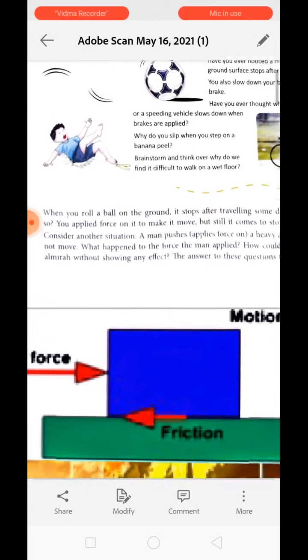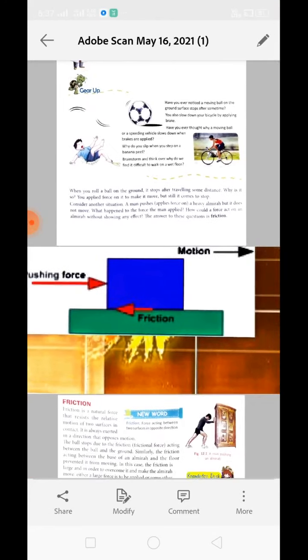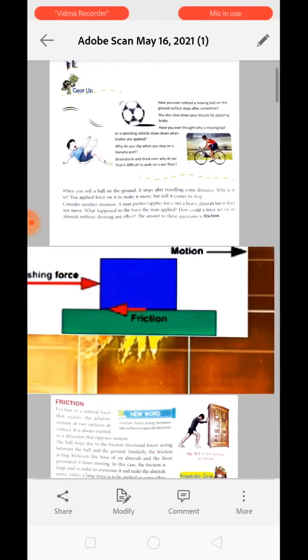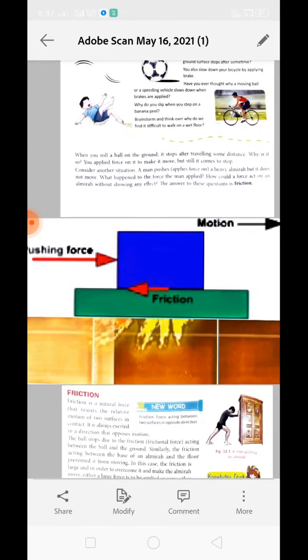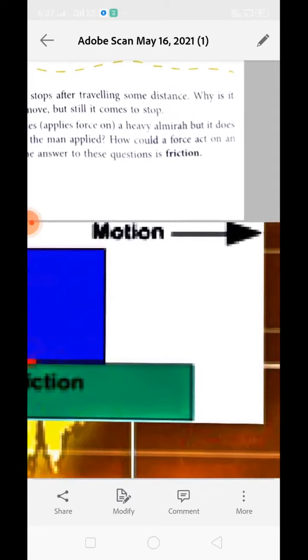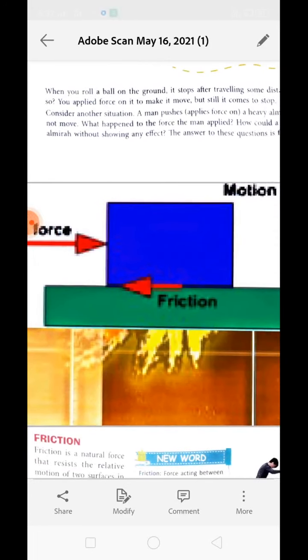And now, what is the direction of friction? You can see in this diagram, when the body moves in this way, then the friction will act like this. So the direction of friction is always opposite to the motion. You can see over here, the motion direction is shown with this arrow and the friction direction is shown with this arrow. So friction is always acting opposite to the motion. Clear?